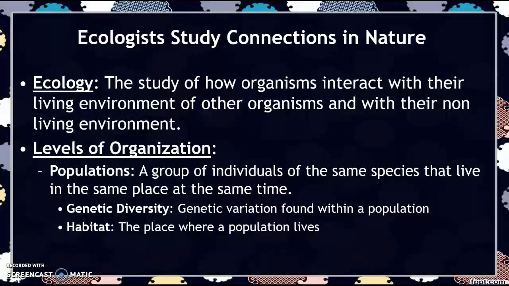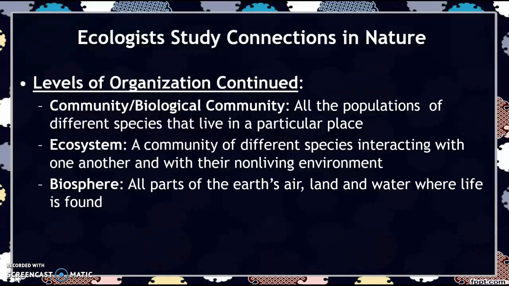Populations come after species. Populations are a group of individuals of the same species that live in the same place at the same time. Within a population, you can have genetic diversity, which is just that genetic variation found within a population. And the habitat is the place where that population lives.